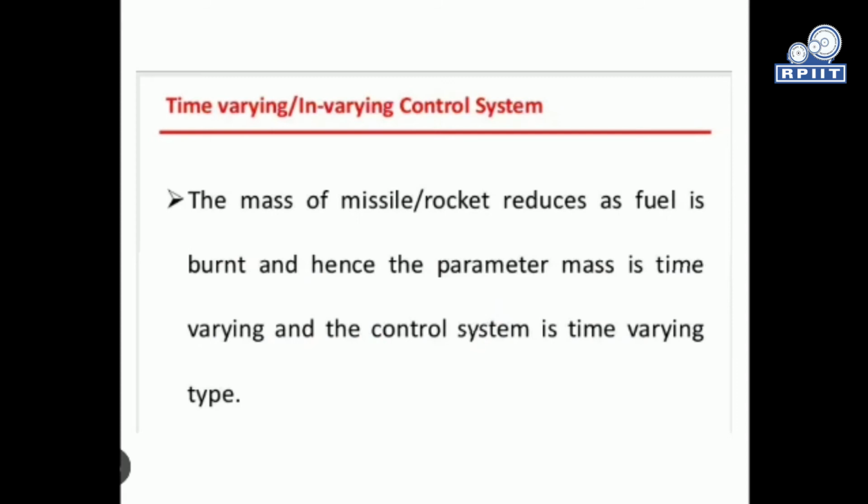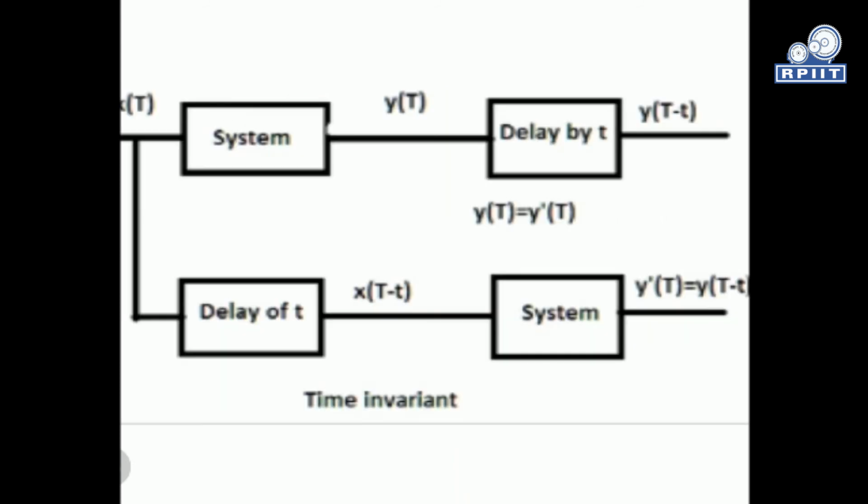Similarly, for a time varying system, the mass of a missile rocket reduces as the fuel is burnt, and hence the parameter mass is time varying, and the control system is of the time varying type, we can say. So in our missile rocket system, if the fuel is reduced or burnt, the parameter mass is time varying, and the control system is time varying.